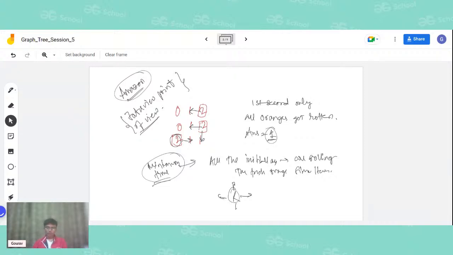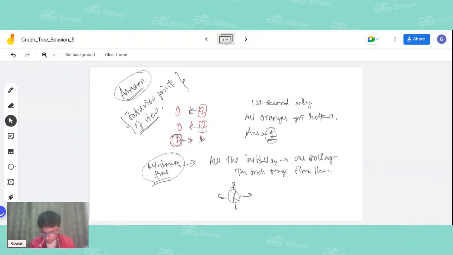We will find all the rotten oranges, we will find the coordinates of all the rotten oranges. Now we will do something like level order traversal of a tree. What exactly is level order traversal? Do you know? It is nothing but BFS. And since we are having multiple starting points, we will apply the concept of multi-source BFS.